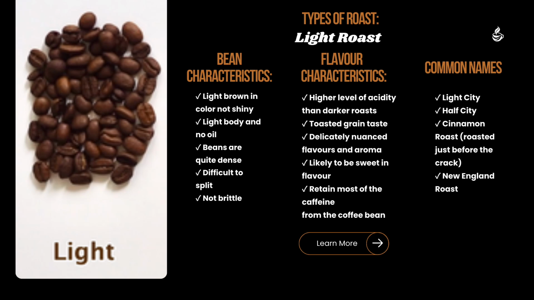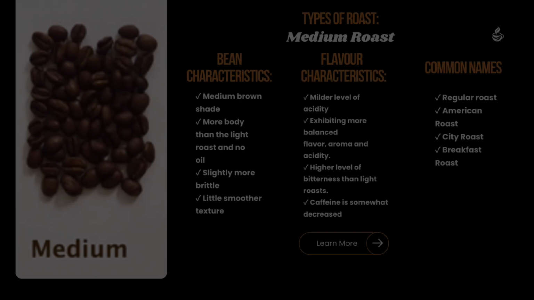Next, here are the flavor characteristics of light roast. Higher level of acidity than darker roast, toasted grain taste, delicate nutty flavor and aroma, likely to be sweet in flavor, and retains most of the caffeine from the coffee bean. Common names: light city, half city, cinnamon roast, roasted just before the crack, New England roast.